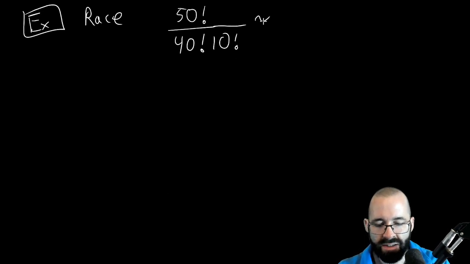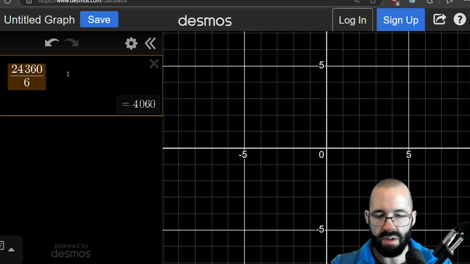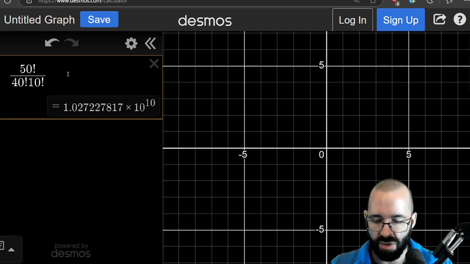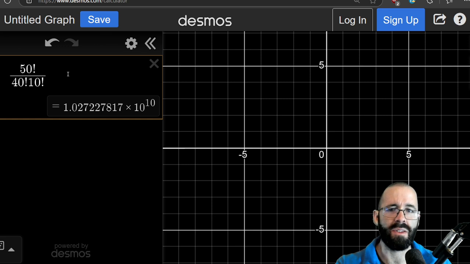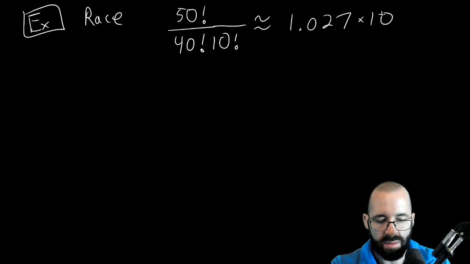So this is going to be our answer. And again, I'll probably use scientific notation here. 50 factorial divided by 40 factorial times 10 factorial is smaller than 10 to the 16th or 18th or whatever we had, but it's still a big number. Still in the millions. I'm not so good with millions and billions in scientific notation. But we have 1.027 times 10 to the 10th. Yep. So still a big number, but not as big.